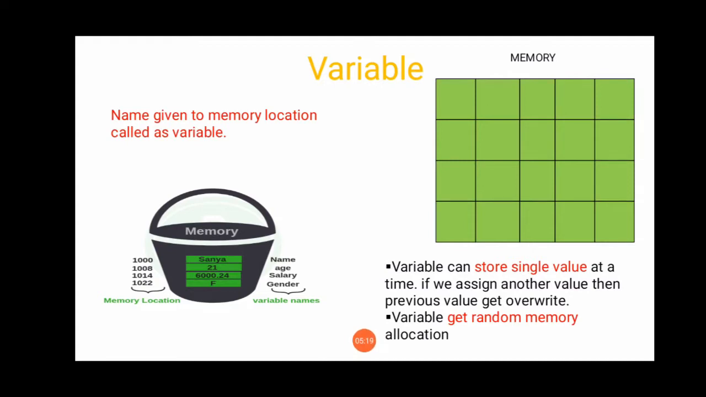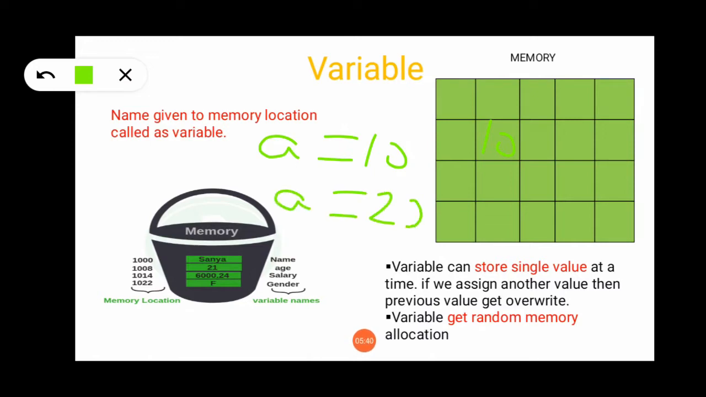A variable can store a single value at a time. If we assign another value, then the previous value gets overridden. So suppose, as usual in other programming languages, here a equals 10. In memory, the 10 gets stored, and later if you assign a equals 20, the 20 replaces this 10, and in this location the new value will be stored, that is 20. Fine. So a variable can store a single value at a time.